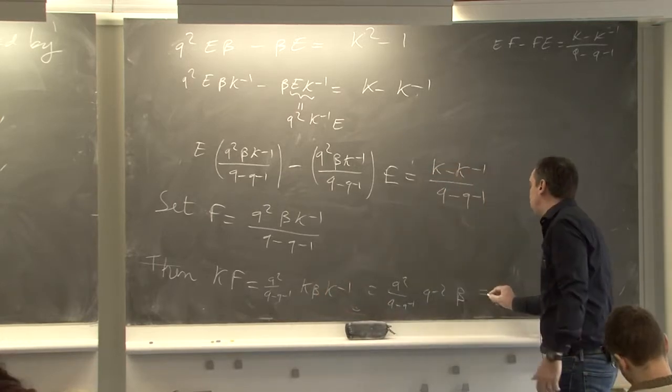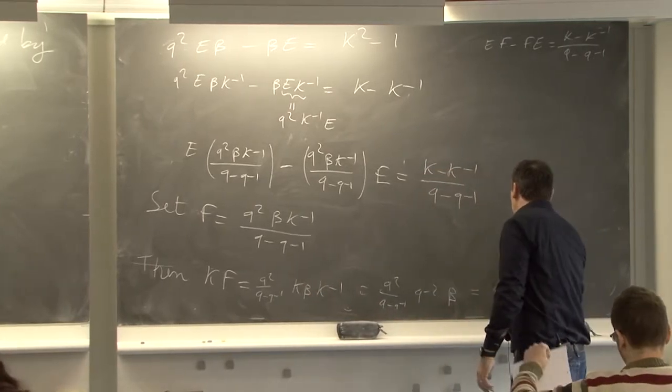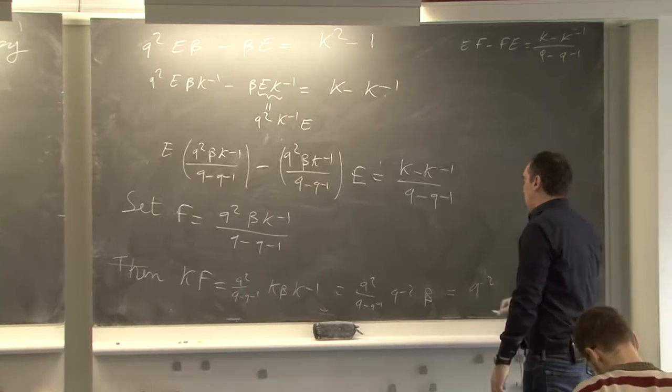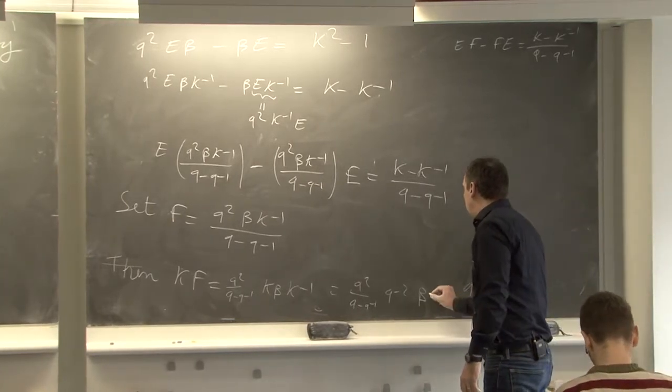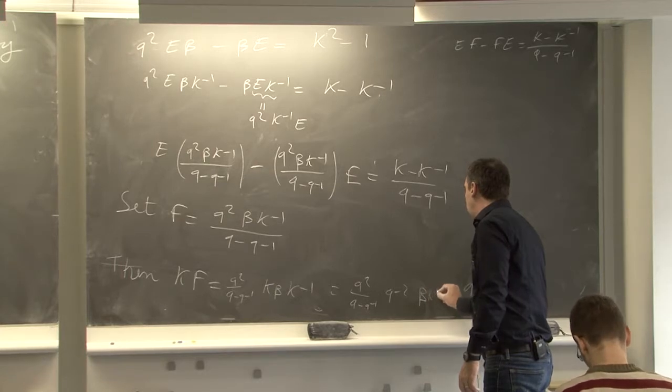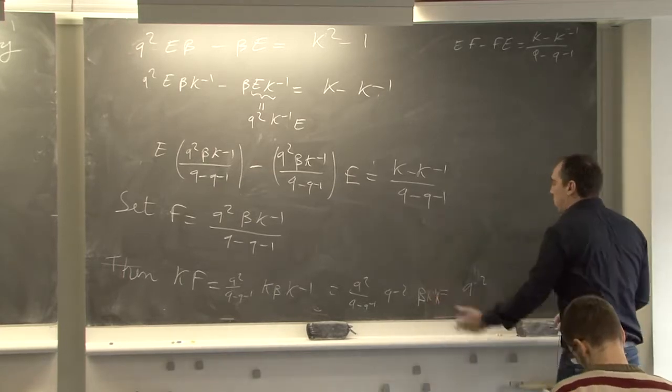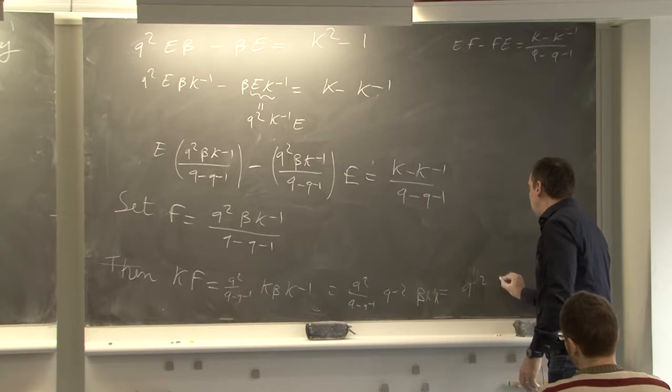And this is exactly K^-2. So here we have K inverse K. It's the same. This is just 1. So this is equal to FK.